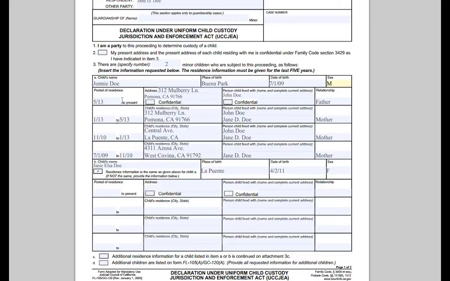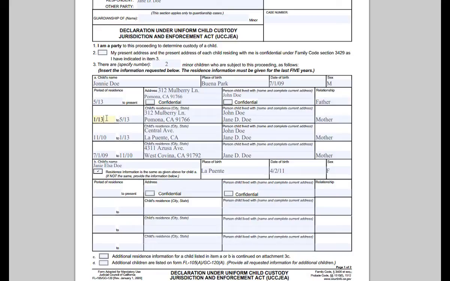This line here means that from May 2013 to present, John Doe's oldest child, Johnny Doe, lived at this address and only lived with his dad, John Doe. Since he only lived with his dad, John Doe, we wrote in father here for the relationship box.